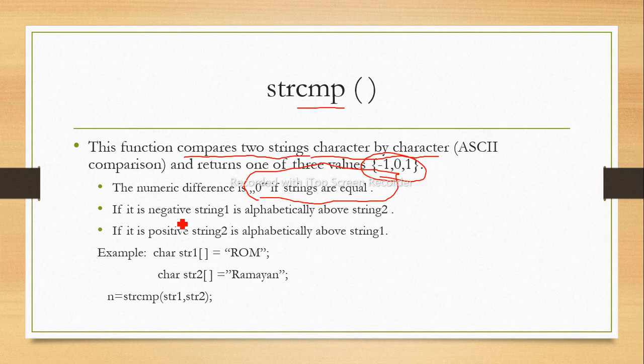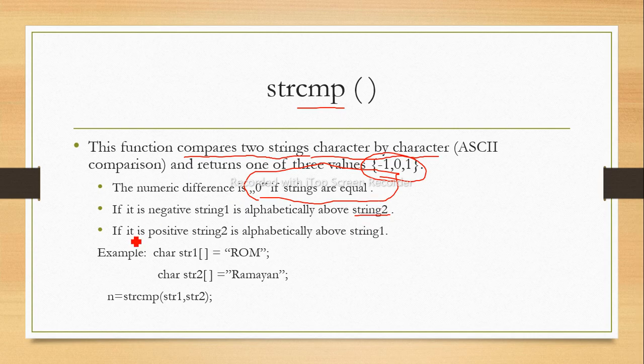Okay, if it is negative, string 1 is alphabetically above string 2. That is nothing but if the number of characters in string 2 are greater, then it will give -1.